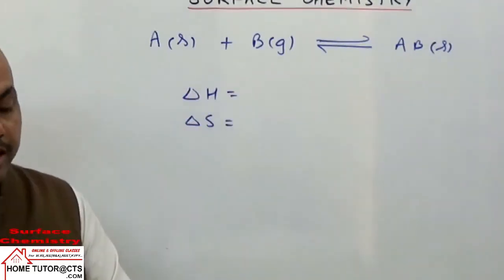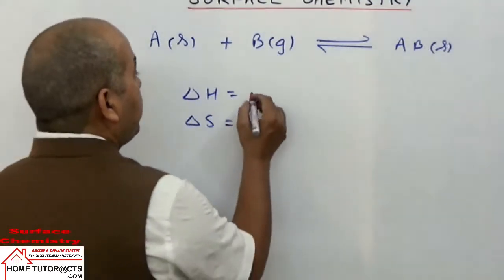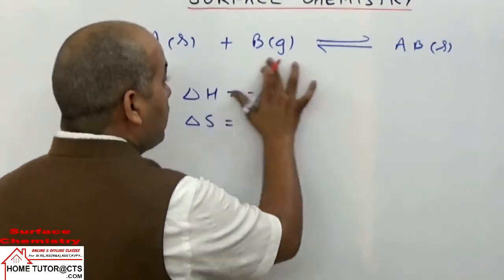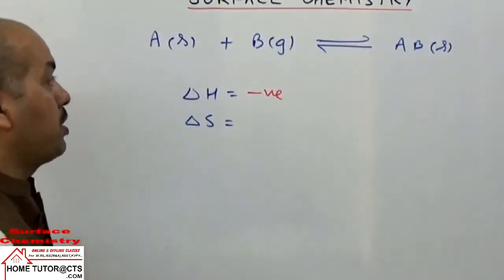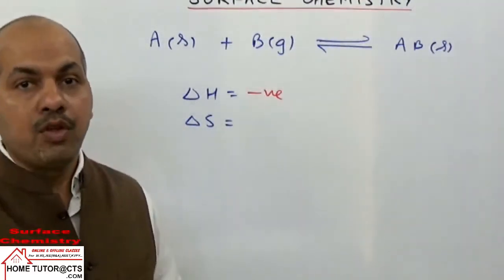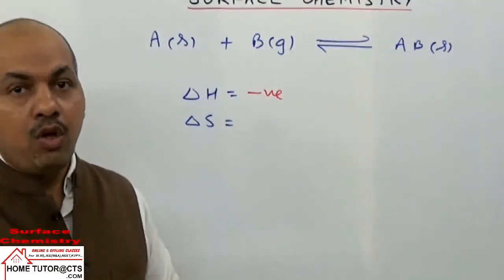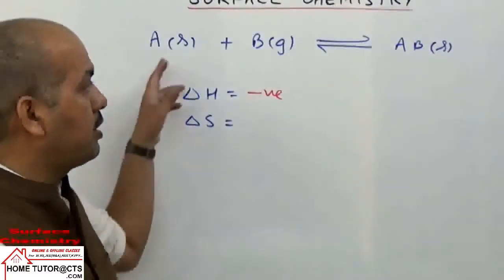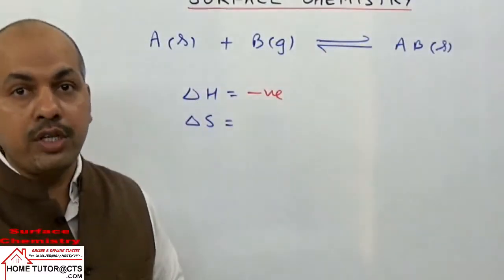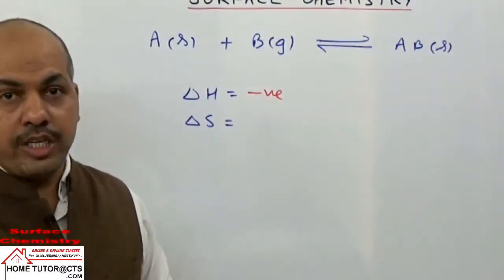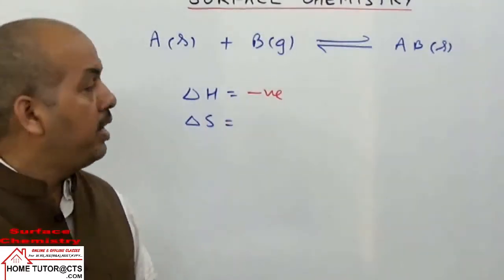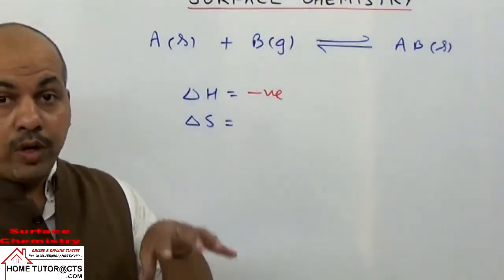So the sign of delta H, क्या आएगा इस केस में? Negative. In this phenomenon of adsorption, the gas molecules are in a higher energy state. When they condense on the solid surface, they will go to a lower energy state.